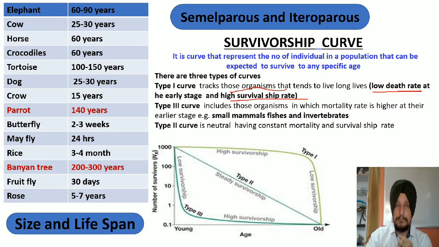अब ह्यूमंस को ले लो. If a particular couple produce two children, two infants during their early stage, their rate of mortality is very low in their early stage. बचपन में डेथ होने की प्रोबेबिलिटी उनकी बहुत कम होती है अगर ह्यूमंस को लेते हैं. It means कि human beings have a life span of 60 to 70 years. That is the average. 70 साल तक human being जीता है. This is the average lifespan of the human beings. So why? Because human beings have a very low mortality rate in their early stage.